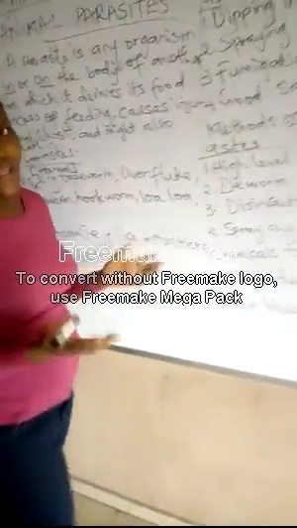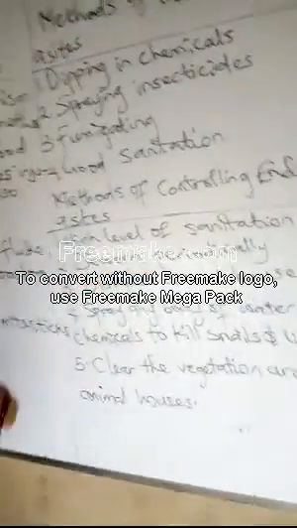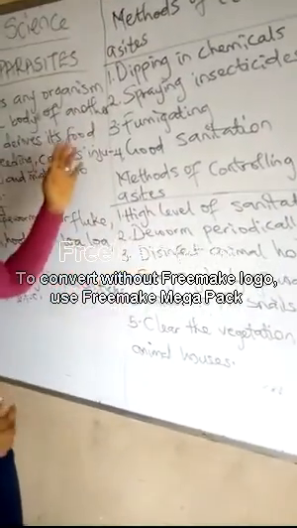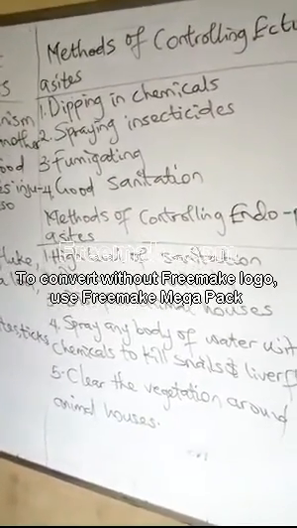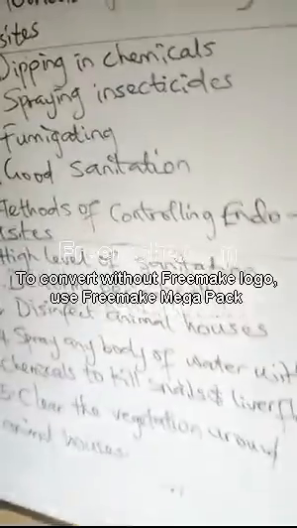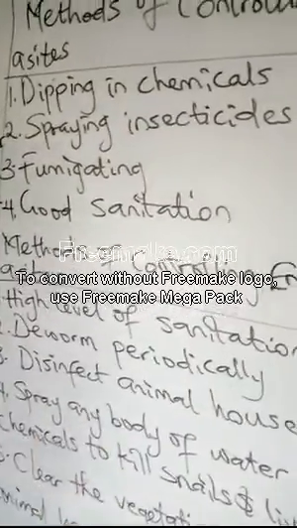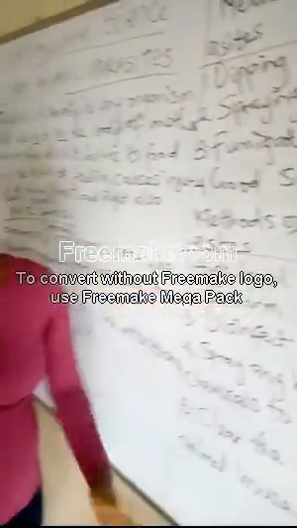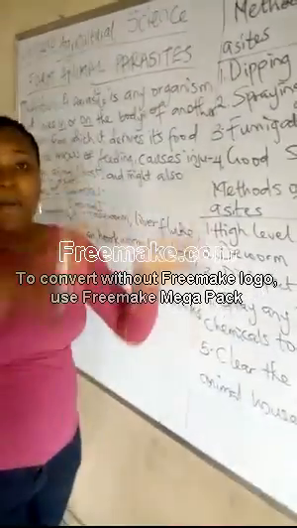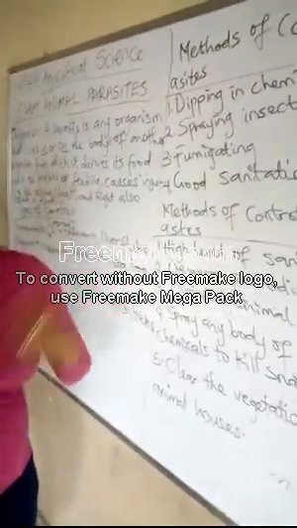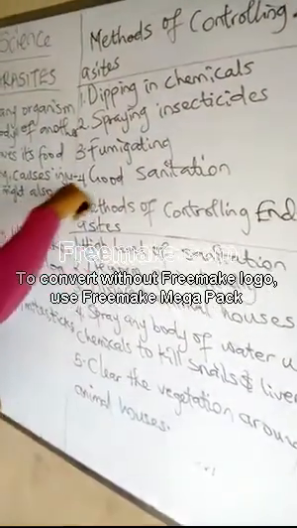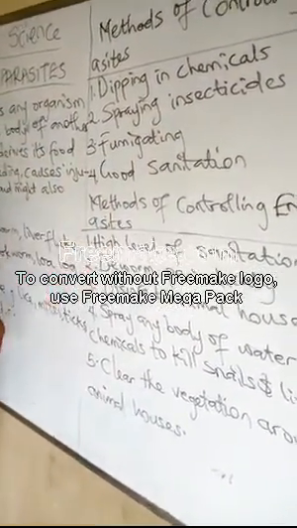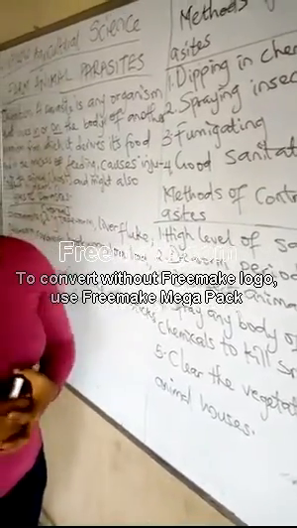Now, how do we control these parasites? Quickly, for ectoparasites, the parasites that live outside the host, you can dip the animal in chemicals. You prepare an animal dip, or just a big bowl with water containing different chemicals, and when you dip the animal in it, those ectoparasites can fall off the animal. Then spray insecticides, fumigate the farm animal houses, and practice good sanitation.